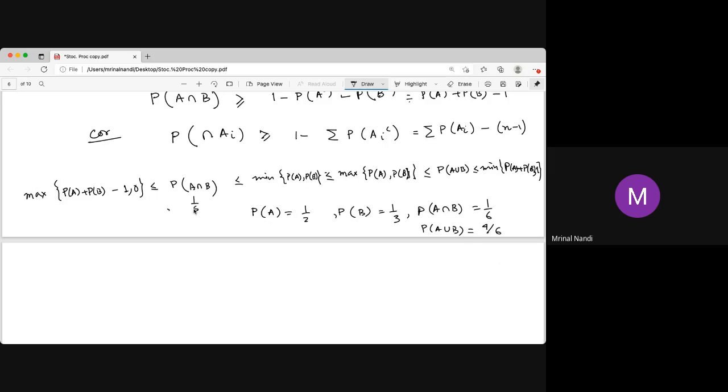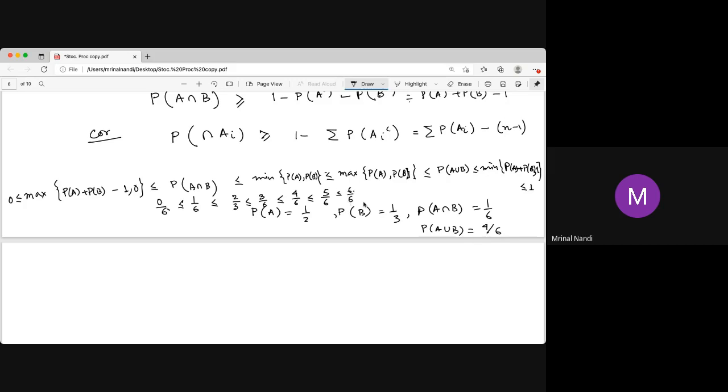This is 1/6, which is less than or equal to 2/6. 2/6 is actually 1/3, which is the minimum, and the maximum is 1/2, that is 3/6, which is again less than the union, which is 4/6, which is less than the sum, 5/6. On the left you can also write 0, 0/6, and on the right you can write 1, which is 6/6.